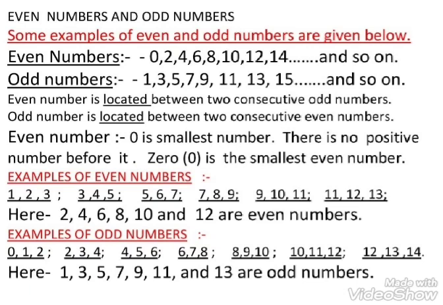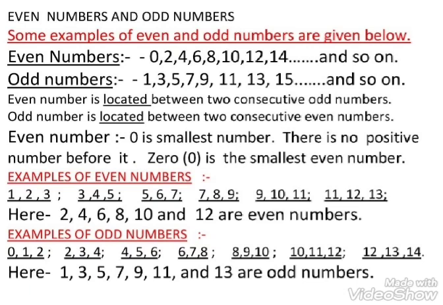First example: 1, 2, 3. Here 1 and 3 are odd numbers. Here we see that digit 2 is between two odd numbers 1 and 3. Therefore 2 is an even number.